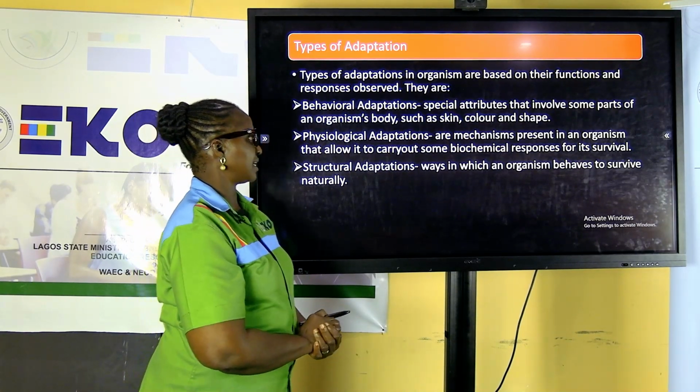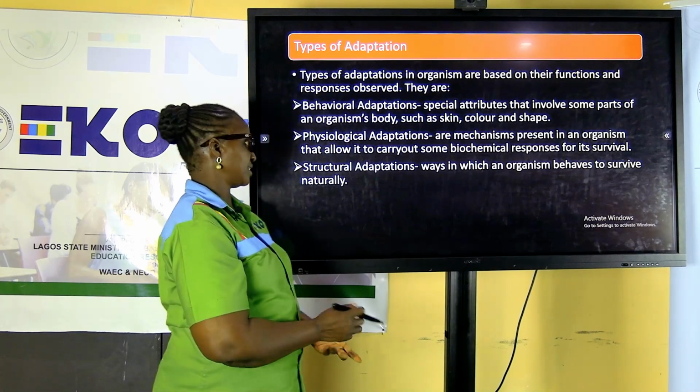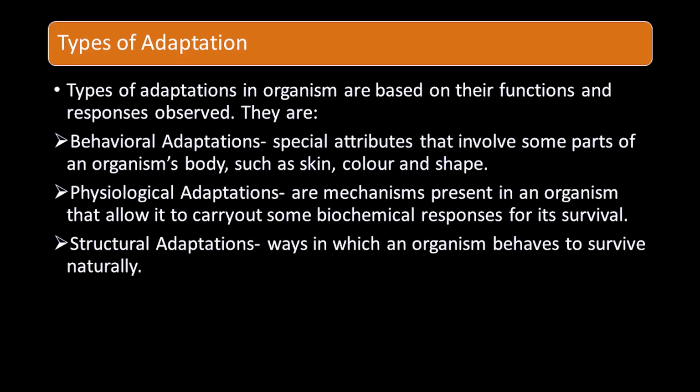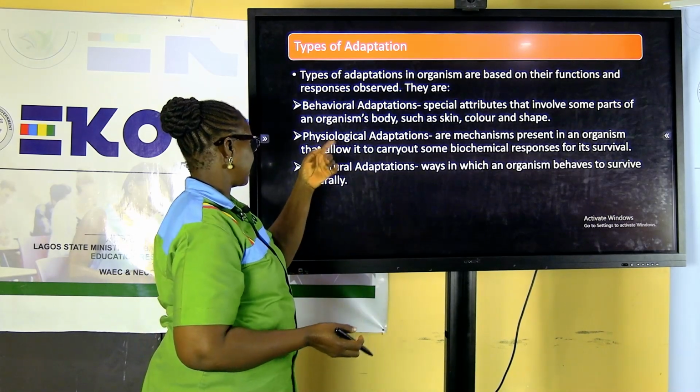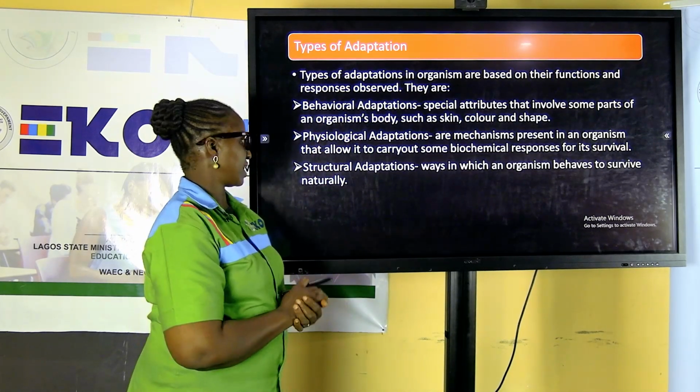When we say behavioral adaptation, what does it involve? What does it entail? Organisms possess special attributes that involve some parts of the organism's body. For example, we can talk of skin, color, or shape that enables the organism to behave in a certain way, from the word behavioral.